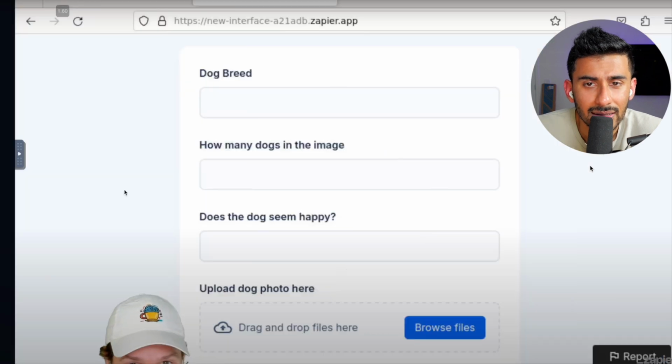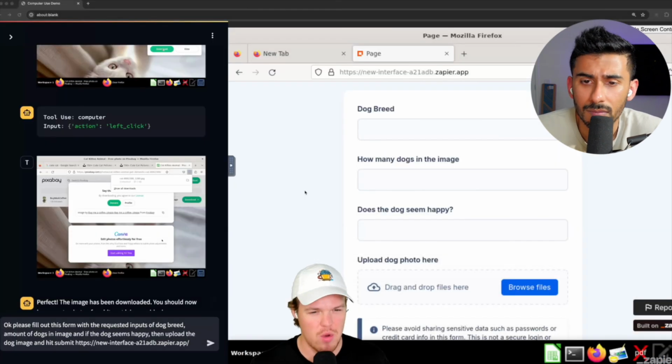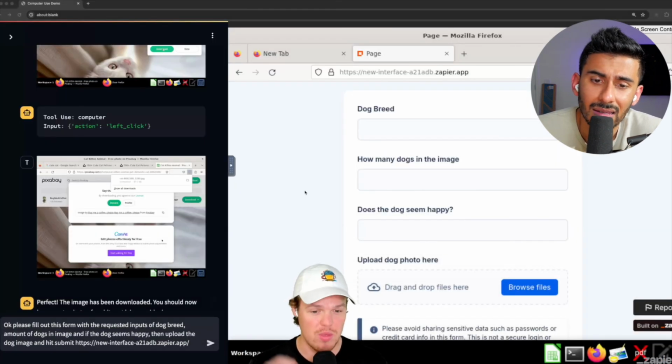Okay, so I'm gonna copy this. So we got our form here: dog breed, how many dogs in the image, does this dog seem happy? I wanted to ask an open-ended question and just see what the heck it's gonna come up with. Then we have the ability to upload the file there.